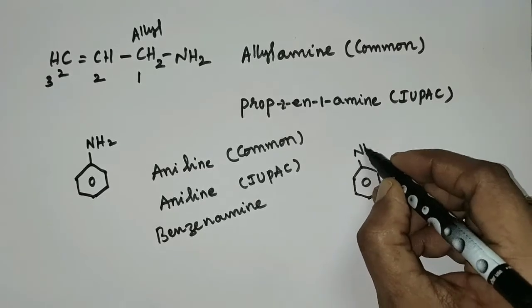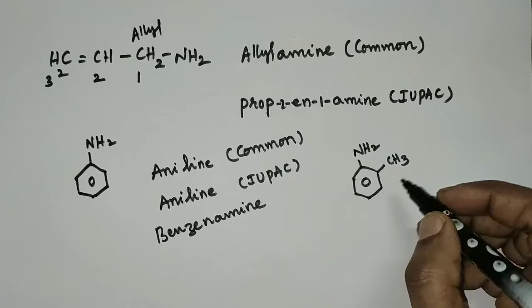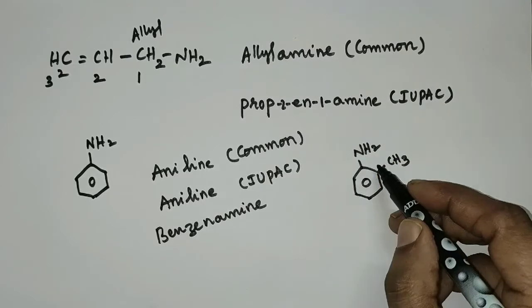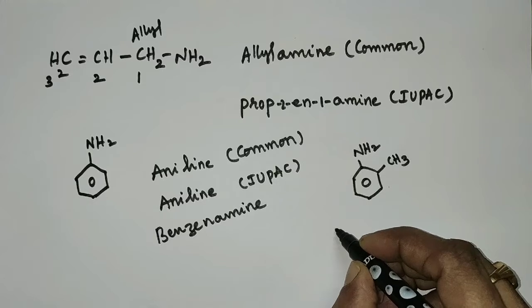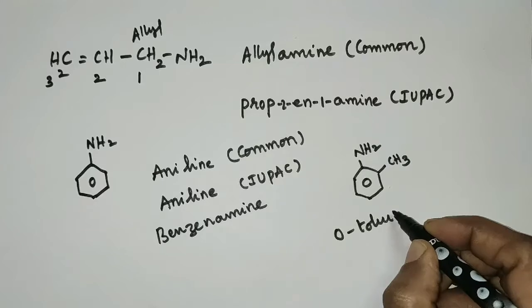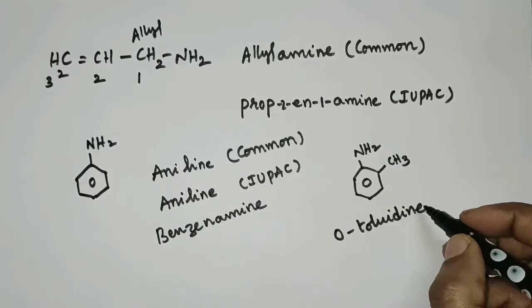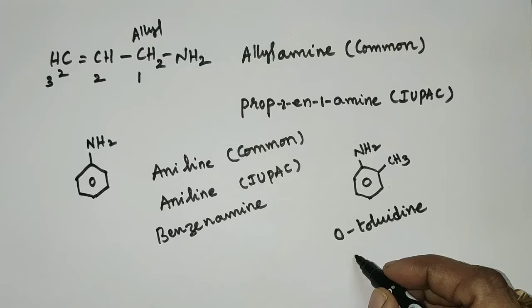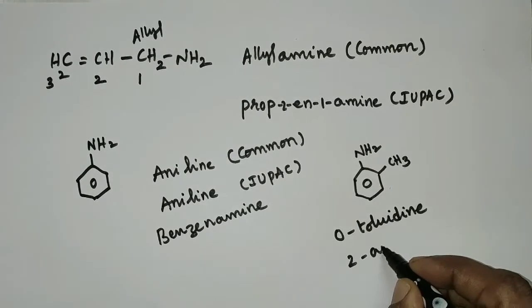Suppose a CH3 group is present at the ortho position on aniline, then its common name is orthotoluidine, but its IUPAC name is 2-aminotoluene.